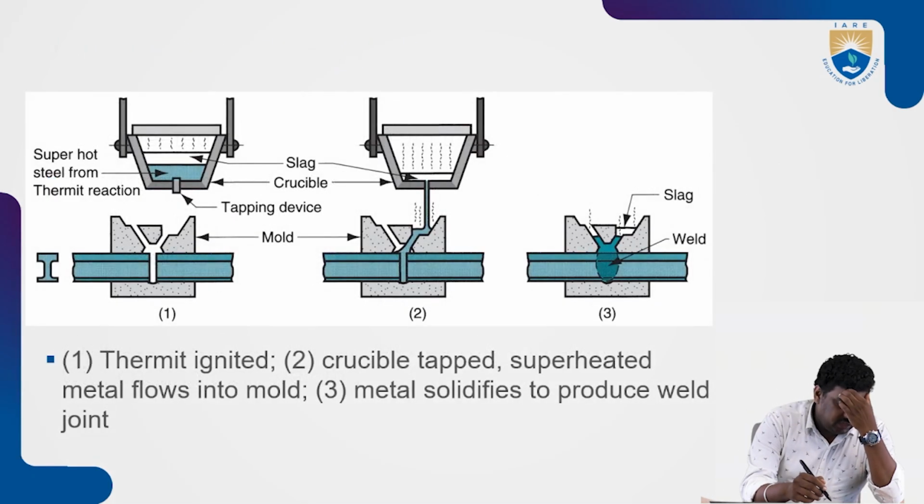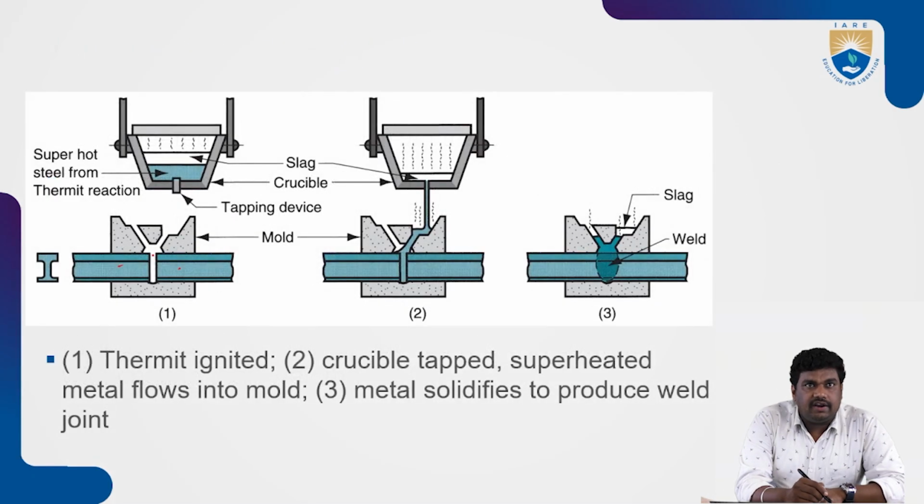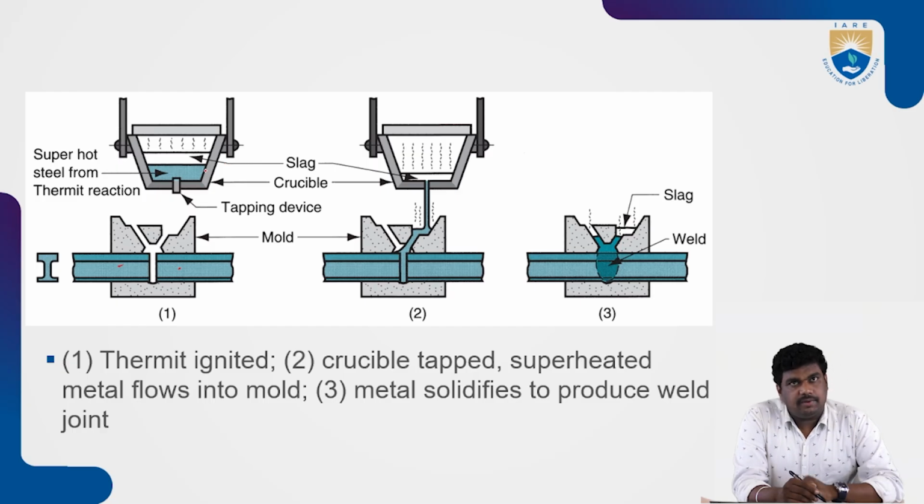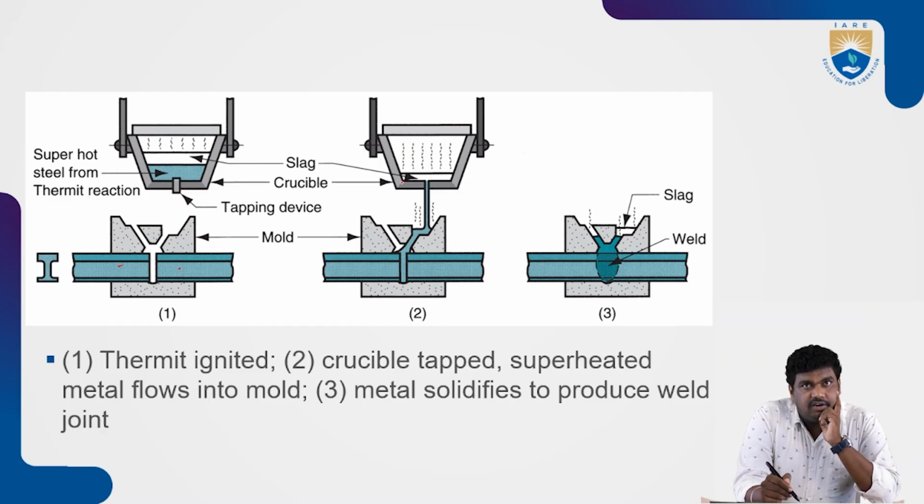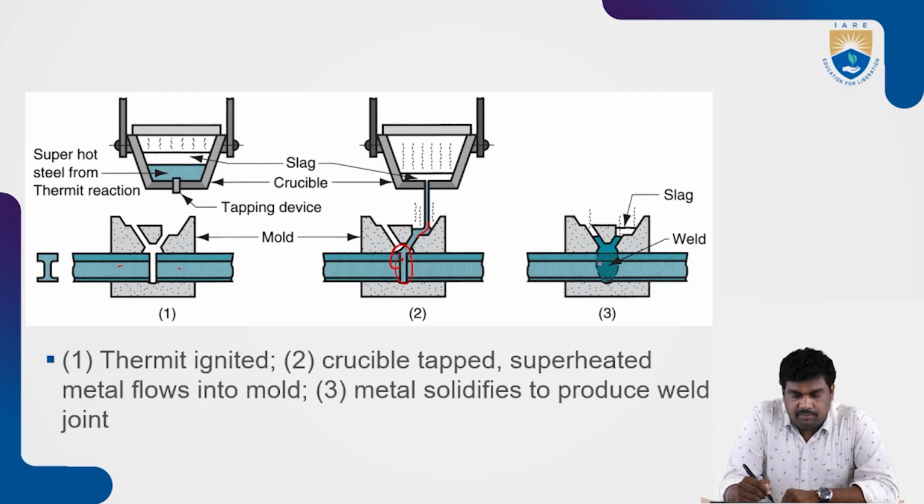So here itself you can see two parts, and here we need to weld. Welding means you will have superheated steel metal available here. Then the thermite reaction happens, and you can see through that crucible it comes and is deposited over here. Finally it creates a weld zone here. This is molten metal, produced by the thermite reaction. The molten metal we are creating, that only we are using.